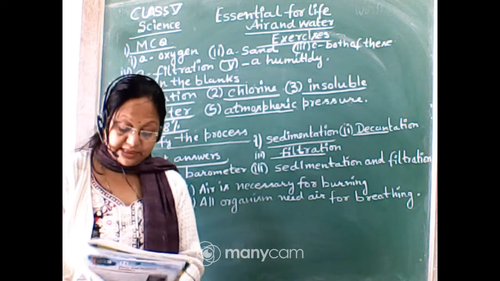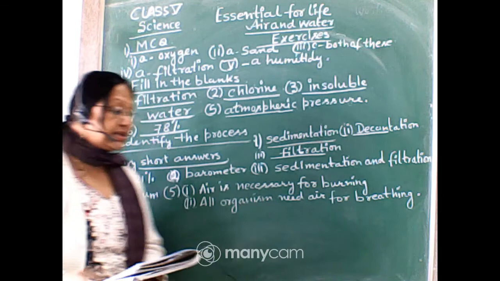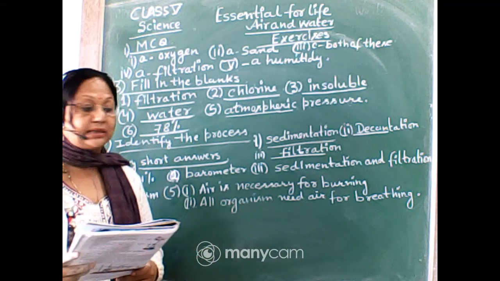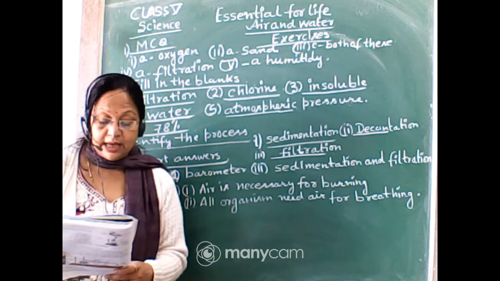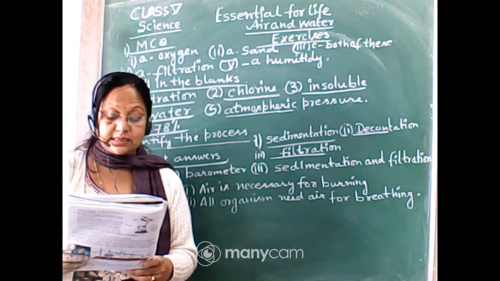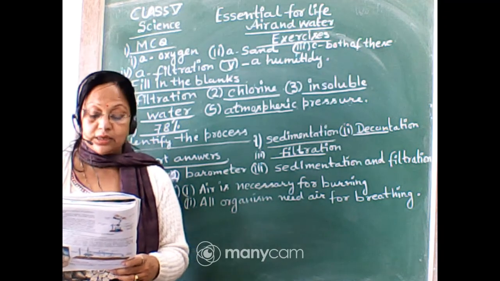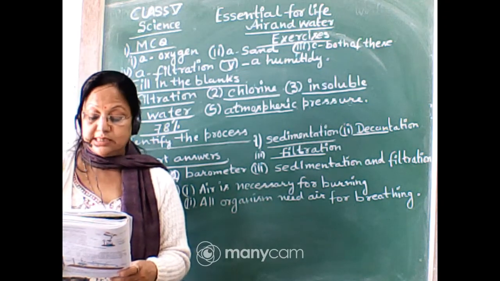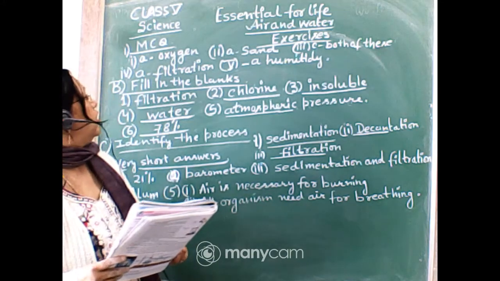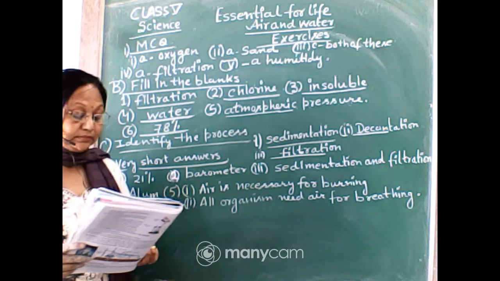So first, in the first question, the MCQ pattern, tick the following correct answer. The first one is: which of the following gases is necessary for burning? Carbon dioxide, oxygen and nitrogen. It should be oxygen. So I have written here A, oxygen.